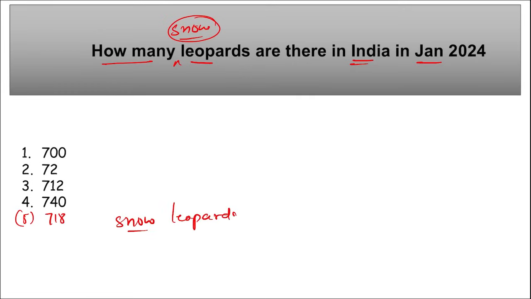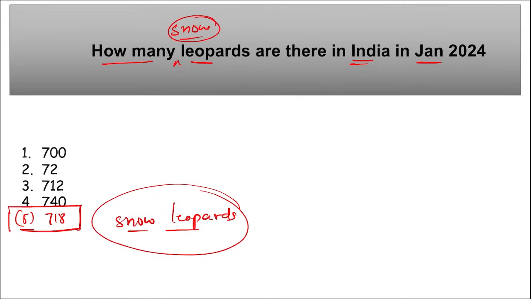The main important thing is not the number that I want to tell you. It is that this was the first ever scientific study that reported the population of snow leopards, and this was SPAI. What is SPAI? Snow Leopard Population Assessment in India. I repeat, Snow Leopard Population Assessment in India, and this was the first ever such